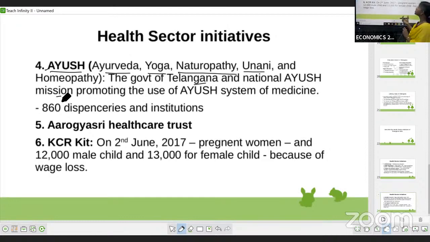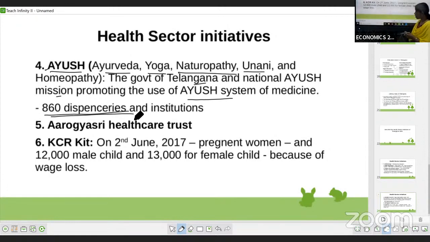So they are introducing the Ayush system in medicine. In Telangana for Ayush there are 860 dispensaries and institutions. To promote this program, they introduced many dispensaries like hospitals, 860 of them. This is regarding Ayush.